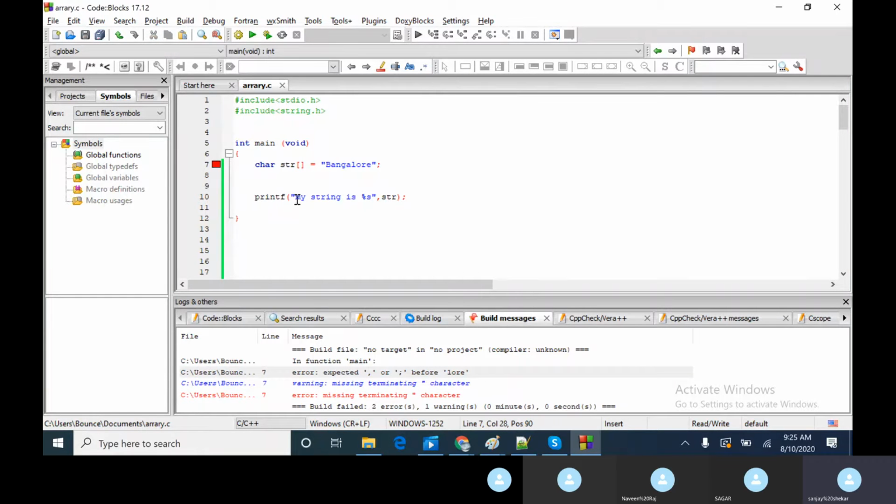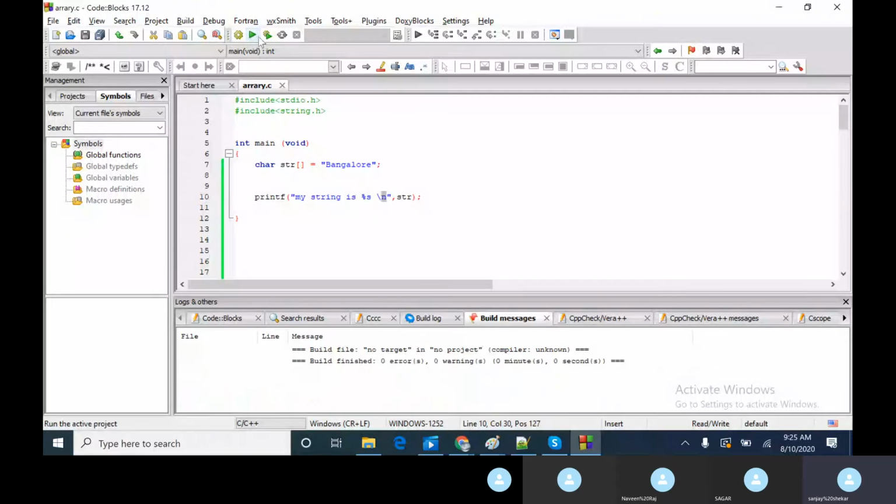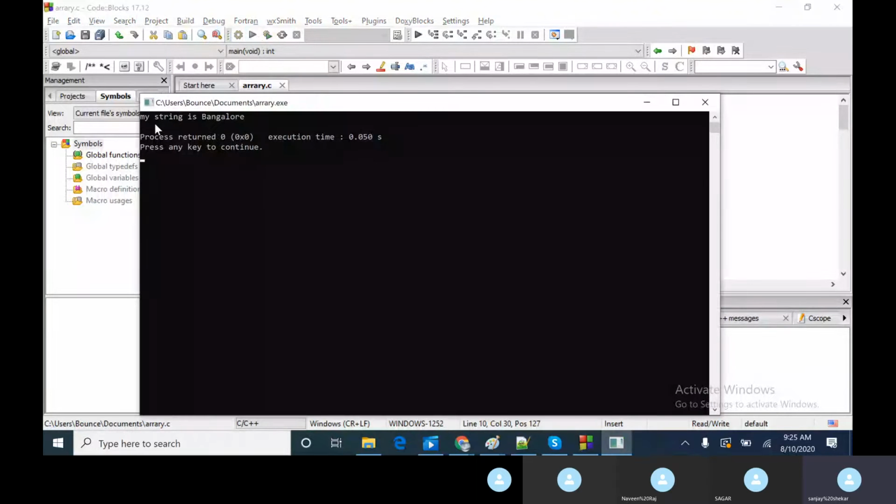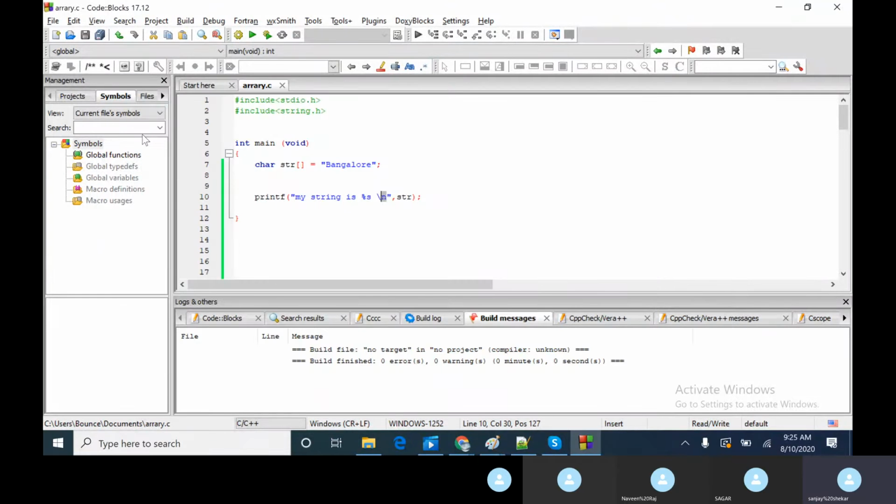Okay. So now the same thing applies here also. This is also a string, so both are strings. Here what we generally do is we say \n. So \n says that inside a string I want an escape sequence and I want to give a command to go to the next line. This we all know. We'll try to compile this. It is going to the next line. So here we have one line. This is all good.